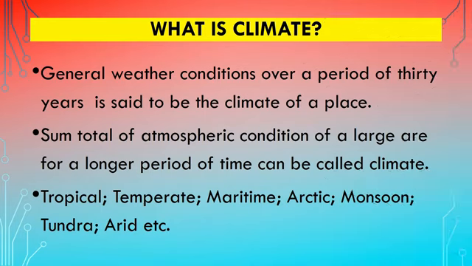To begin with, let us see what is climate. Climate is the general weather condition over a period of 30 years. Which means that almost for 30-35 years we do not see much of a change in the atmospheric condition of a place. It can also be defined as the sum total of the atmospheric condition of a large area for a longer period of time. Some terms which you might have read somewhere or maybe you have heard, like tropical, temperate, maritime, arctic, monsoon, tundra or arid, these are some terms that we use for climate of the world.